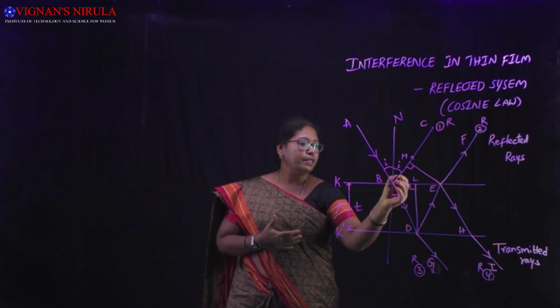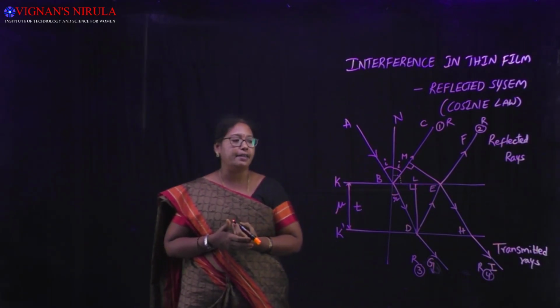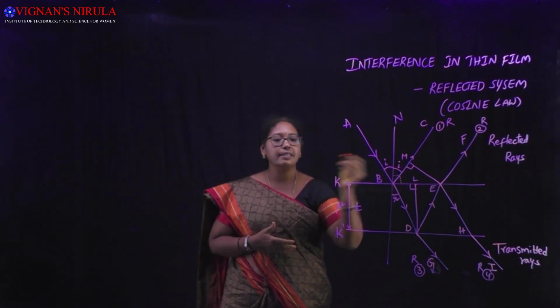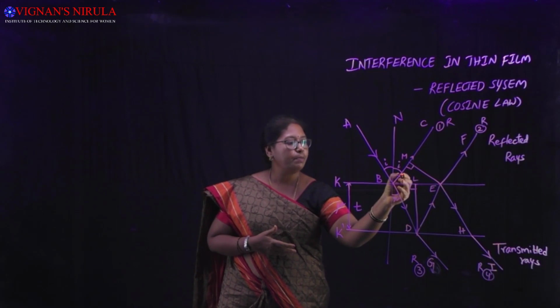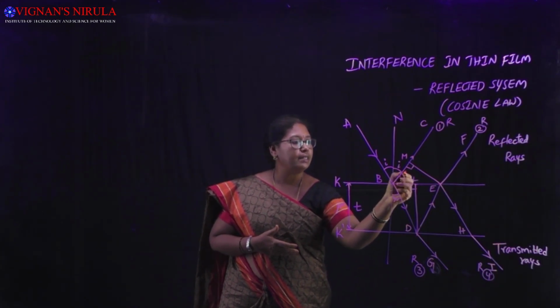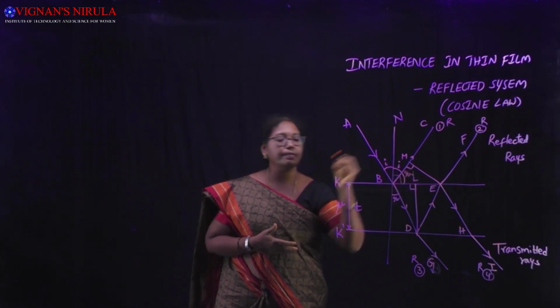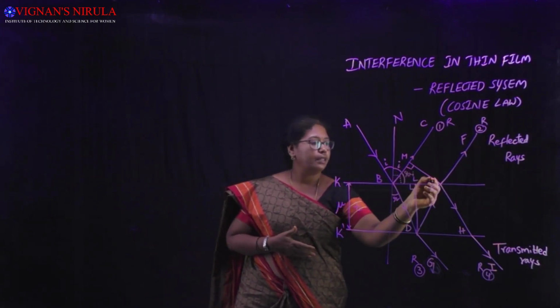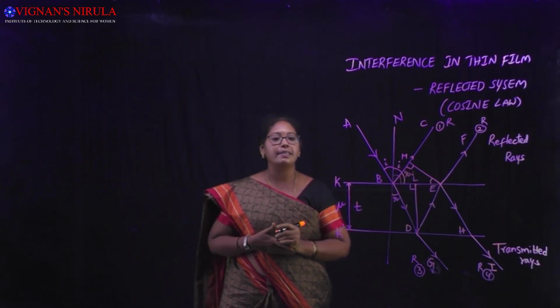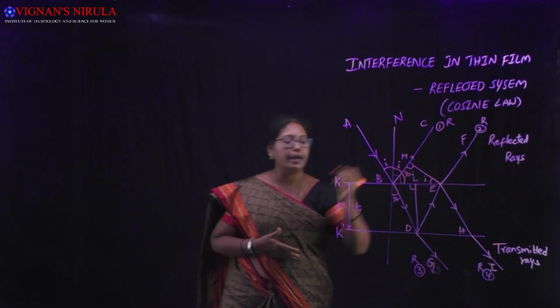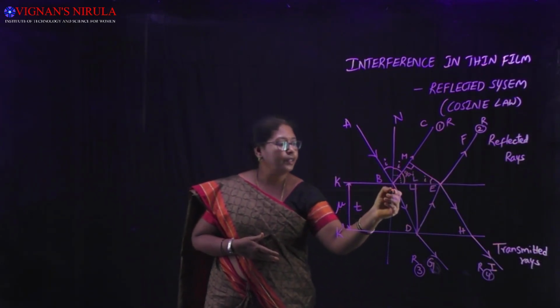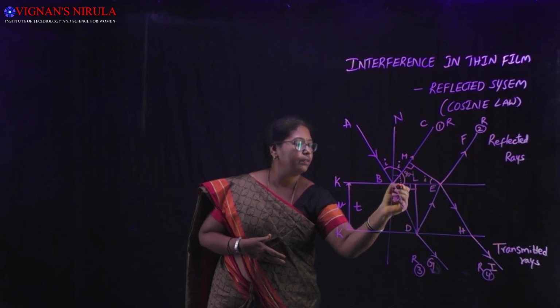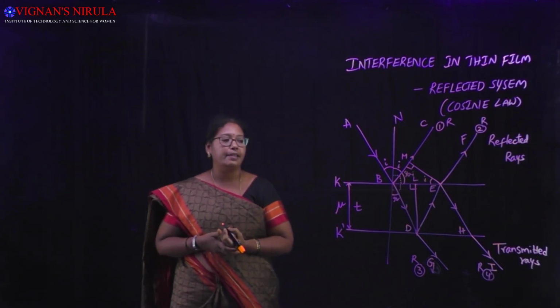Now, if we observe the figure, this total angle is 90 degrees. This is I, so this becomes 90 minus I. Here this angle is 90. This is 90 minus I. This becomes I. Here the total angle is 90 degrees.